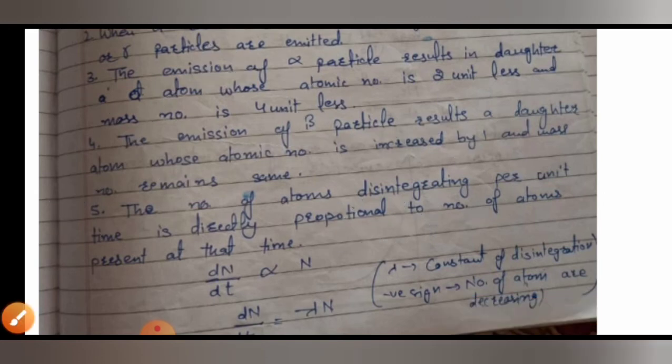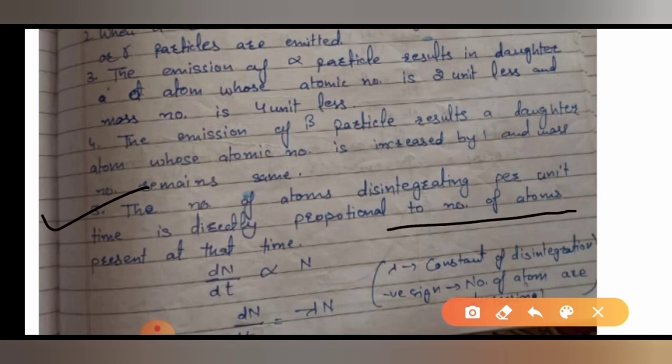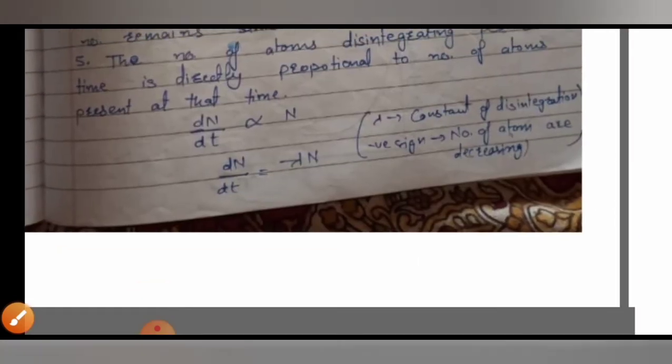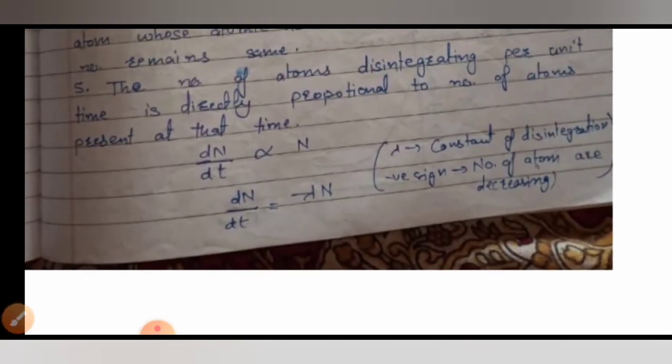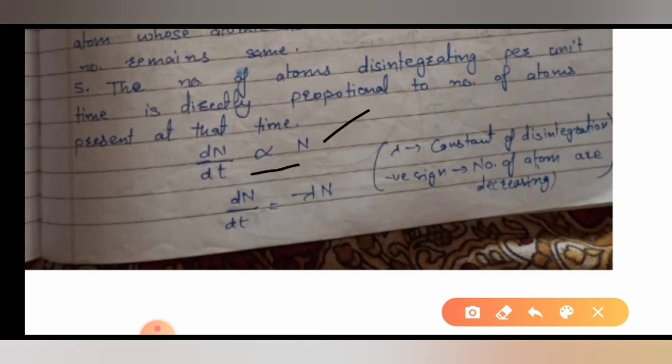Fifth, the number of atoms disintegrating per unit time is directly proportional to the total number of atoms present at that time. मीन्स कितने एटम डिसइंटीग्रेट होंगे डिपेंड करता है कि कितने एटम प्रेजेंट हैं, उनके ऊपर डिपेंड करता है. ओके, सो दैट मीन्स यू कैन सी dN upon dt is directly proportional to N. So when the proportionality sign is removed, then here it will come minus lambda. Lambda is the constant of disintegration and negative sign is representing that now number of atoms are disintegrating, means टूट रहे हैं, तो they will decrease.